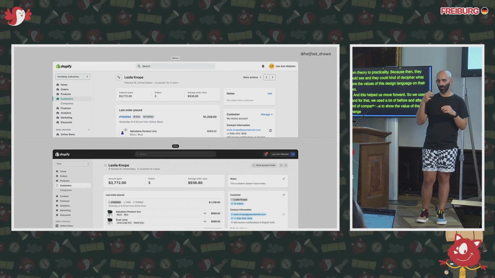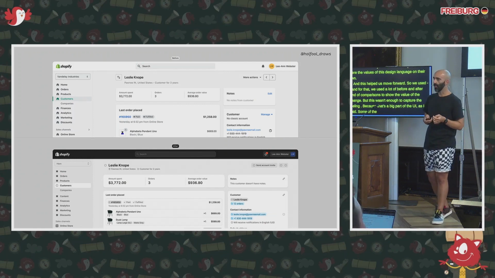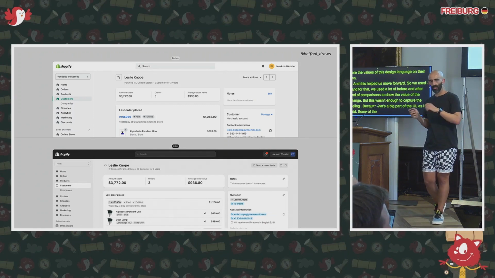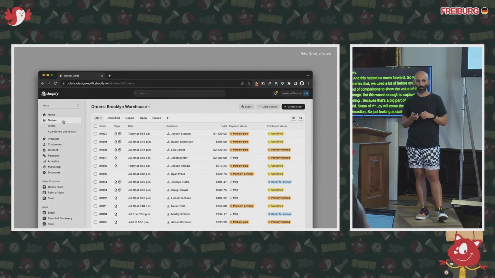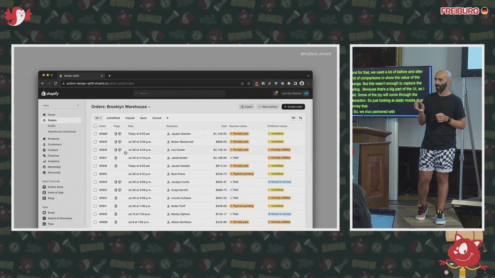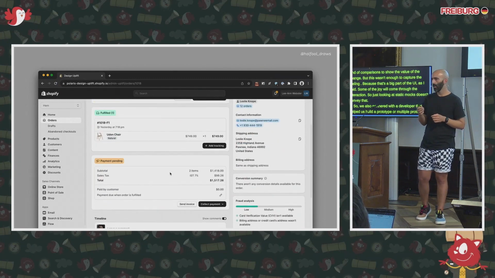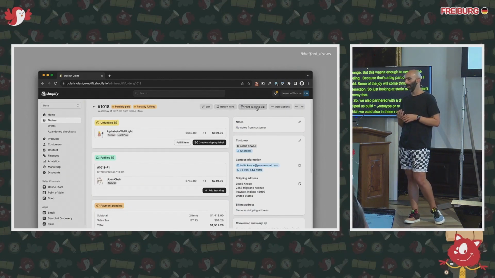As I said, some of the joy would come through the interaction, so just looking at static mocks doesn't convey that. So we also partnered with a developer that helped us build a prototype, or multiple prototypes, which we also used in these reviews. And these prototypes gave people something a little more tangible than mockups to interact with and react to.